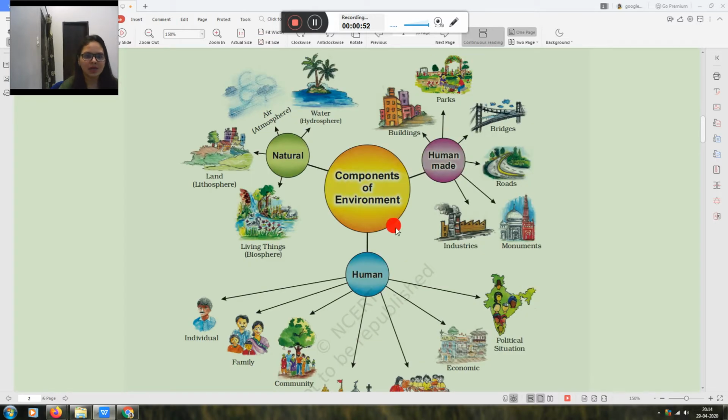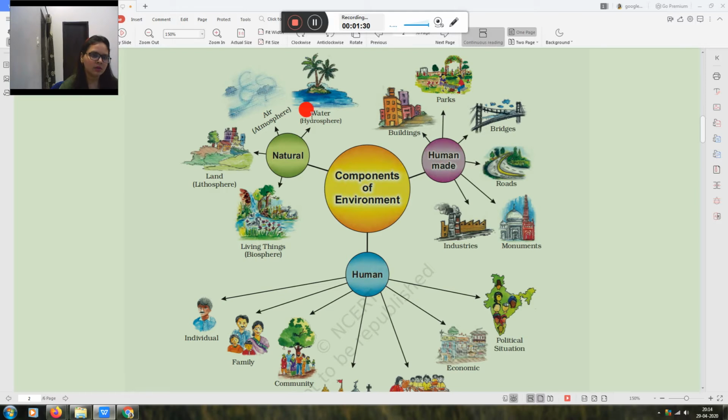Now, with the help of this diagram, you can easily understand what the components of environment are. There are three components of environment. The first one is natural, the second is human made and the third one is human. In natural environment, we include water, air, land and living things.